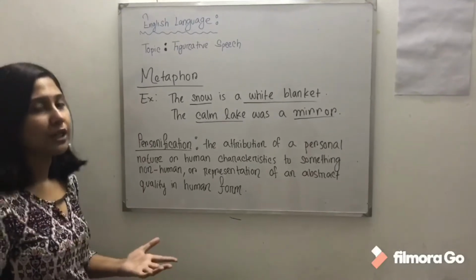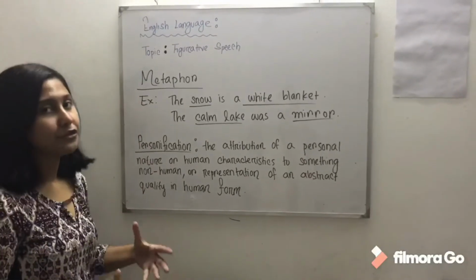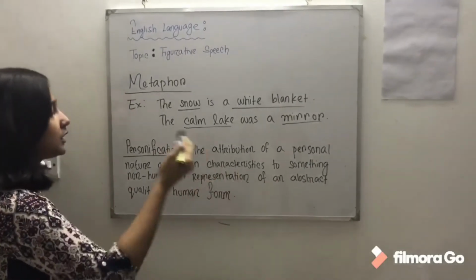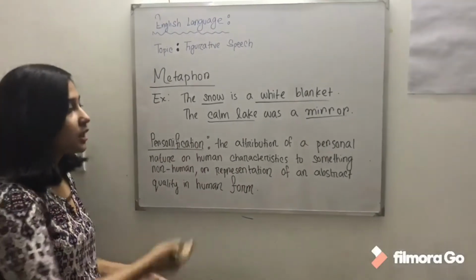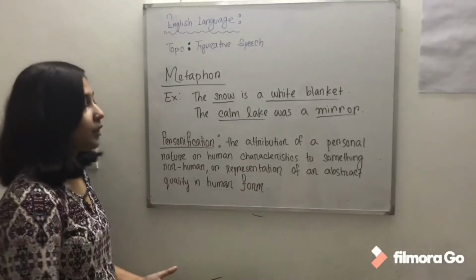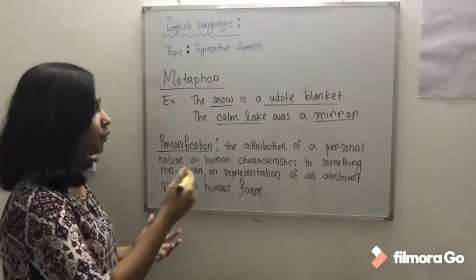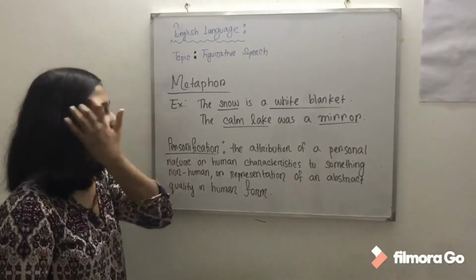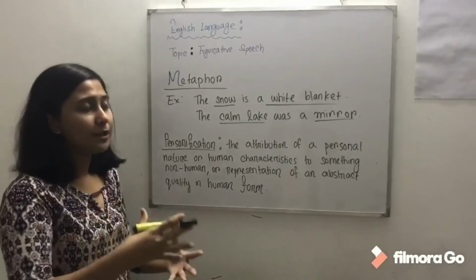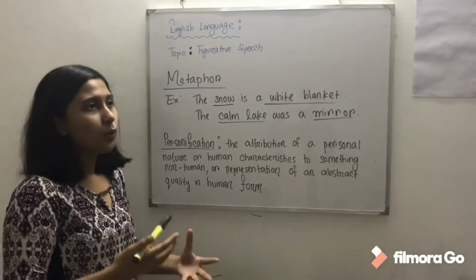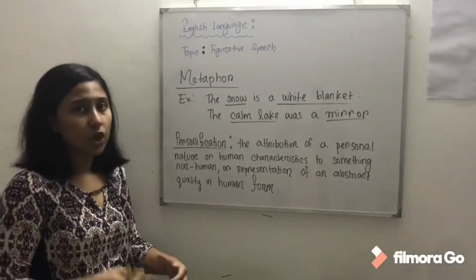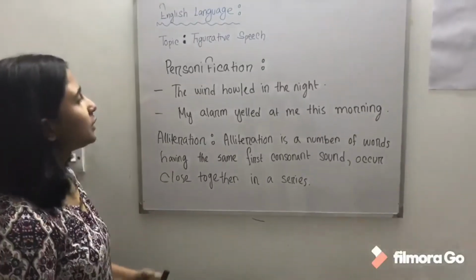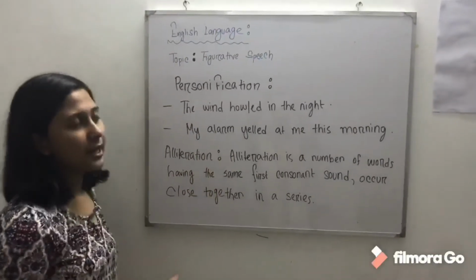Now what is personification? This is one of the very interesting figures of speech. It is the attribution of personal nature or human characteristics to something non-human, or the representation of an abstract quality in human form. This actually means that we are personifying a thing. It means that we are putting human characteristics or human attributes to something non-human. For example, the wind howled in the night.